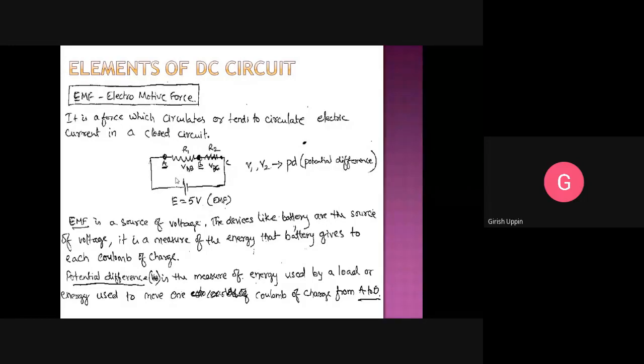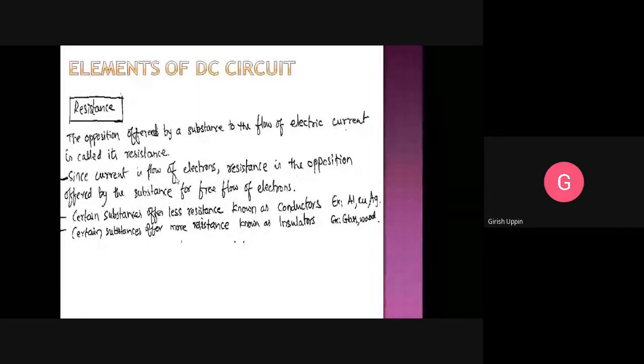So what is resistance? As the name suggests, resistors have resistance, and that resistance is for the flow of electric charge or the flow of electrons. The opposition offered by a substance to the flow of electric current is called resistance, and it is a property of the material, right? Every substance has a different resistance.